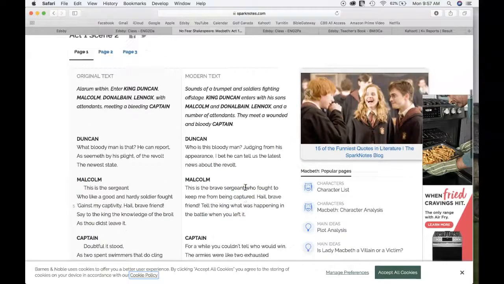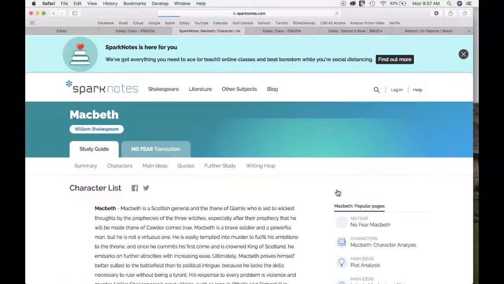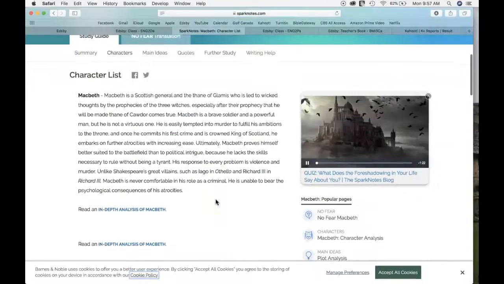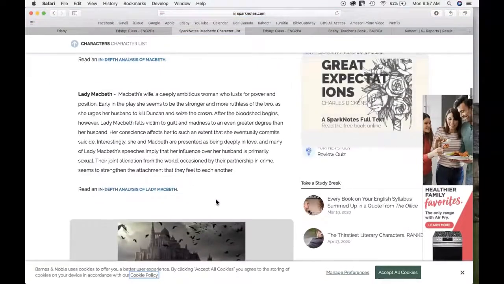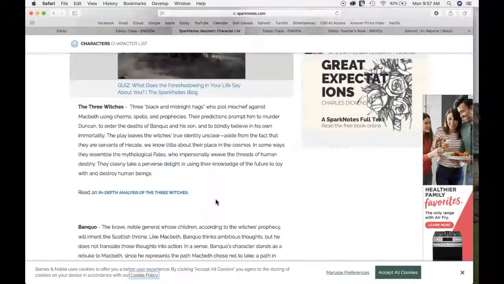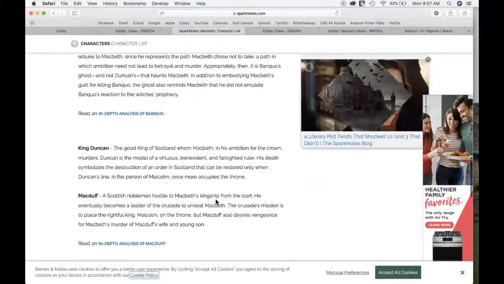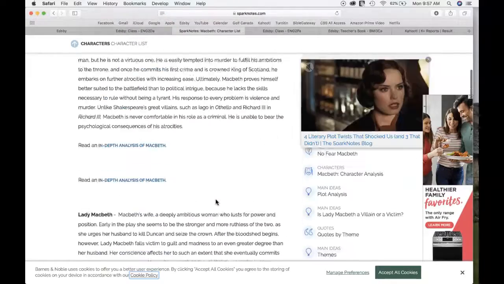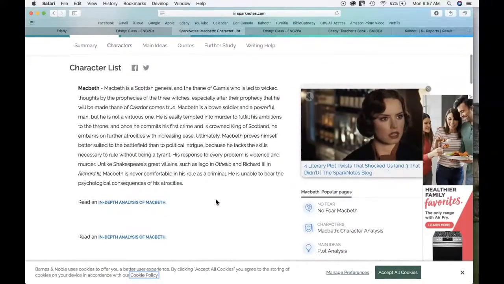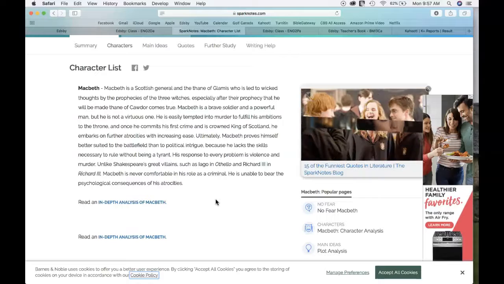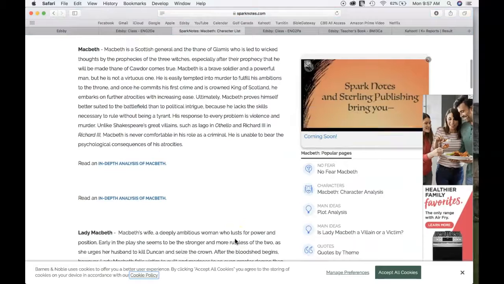There are some helpful things on the side here. So there's a character list. If you click there, this will give you a rundown of all the main characters and what they're like and what their motivations are and all that sort of stuff. That's really handy. That's usually included at the front of the hard copy of the book. There is also some analysis of some of the characters, which can be helpful if you're trying to understand some things.